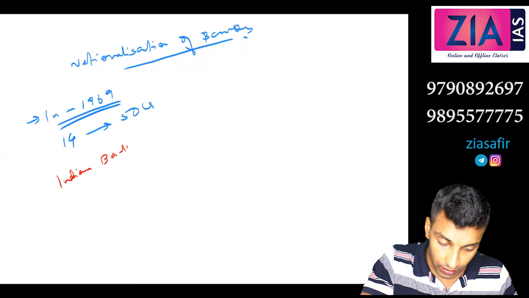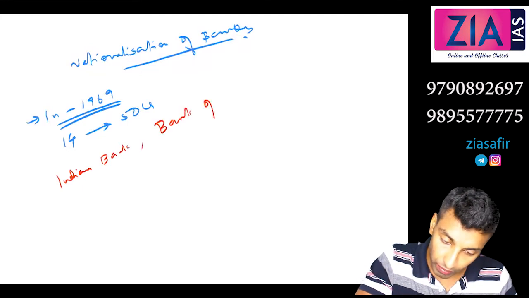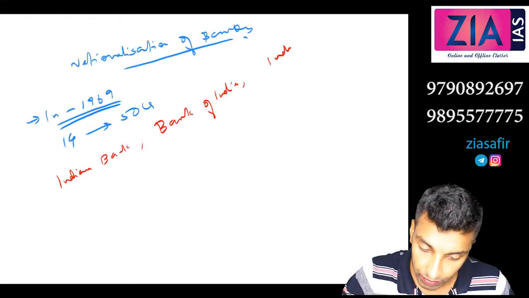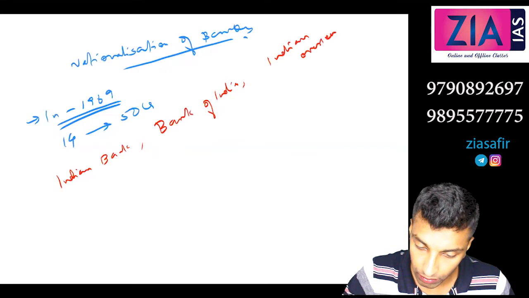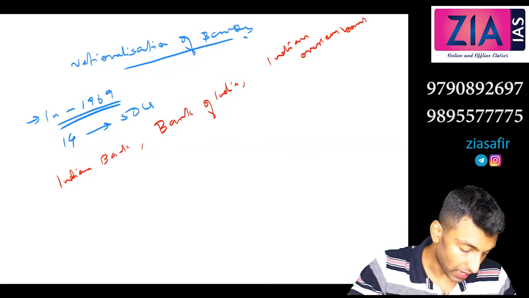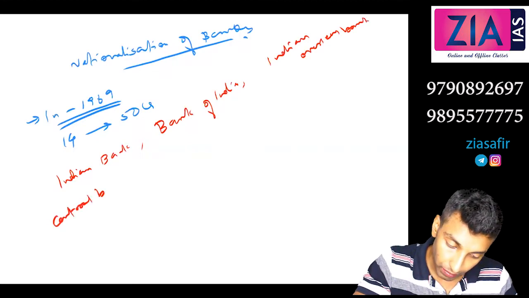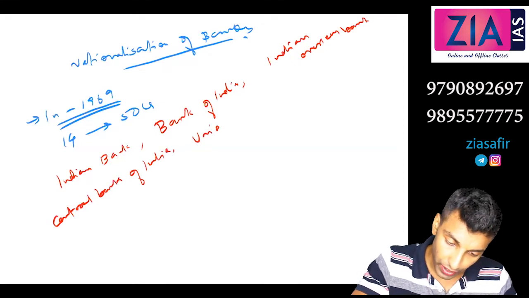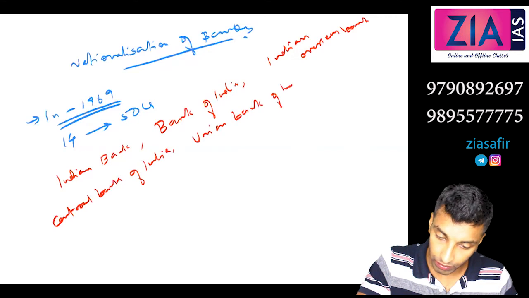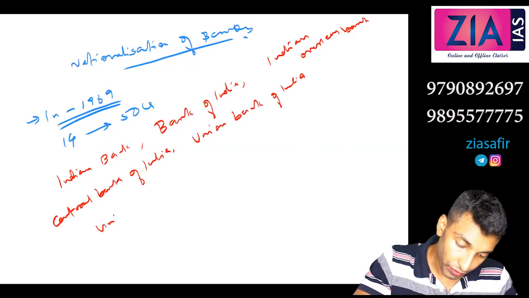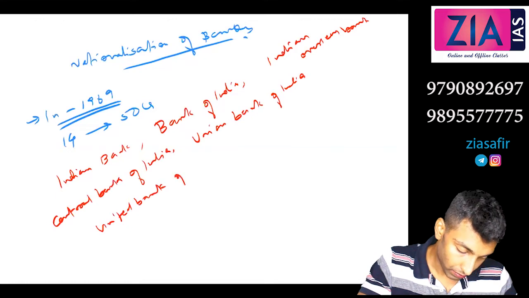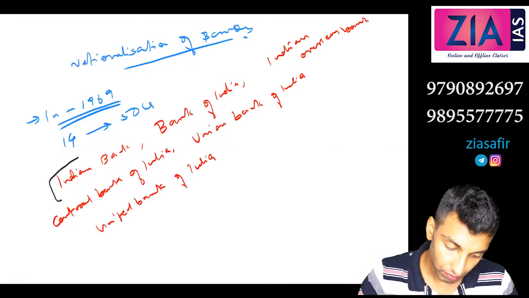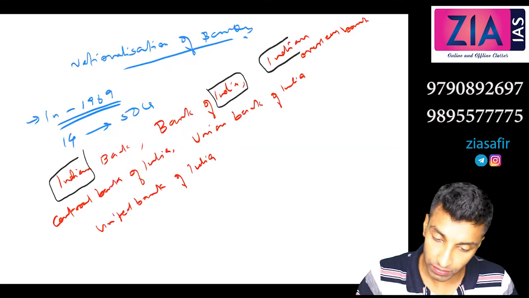Indian Bank, okay, then Bank of India, Indian Overseas Bank, and then Central Bank of India, then Union Bank of India, then United Bank of India. Okay, so what is common in these banks? What is common?